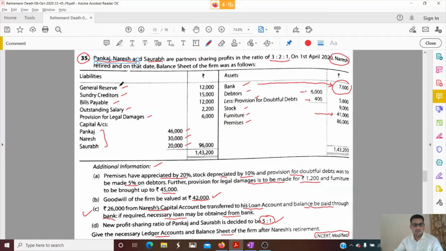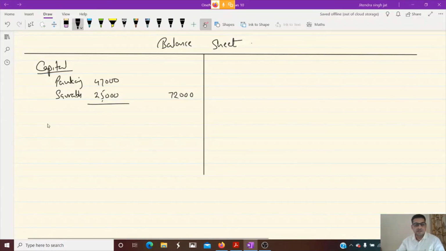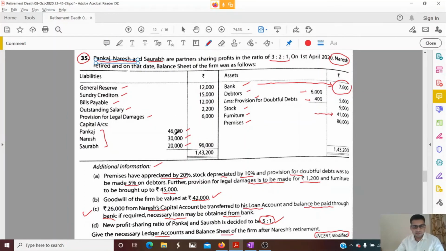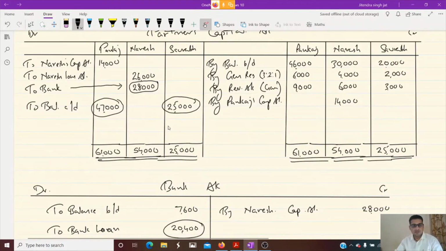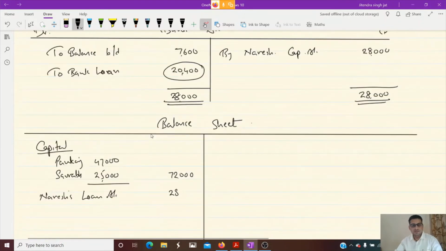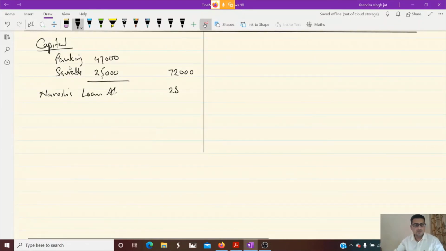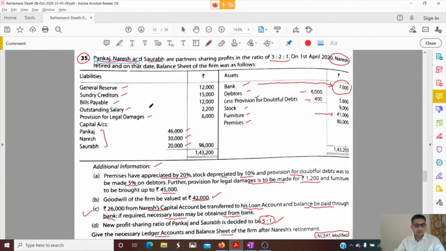Then let us see general reserve distributed, creditors. There is no change in creditors, 15,000. Before that, now I will write the Naresh loan account first. Okay. Naresh loan account is 26,000. Okay. Then we write creditors.